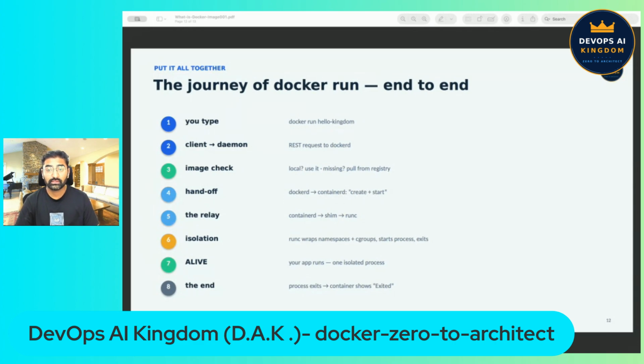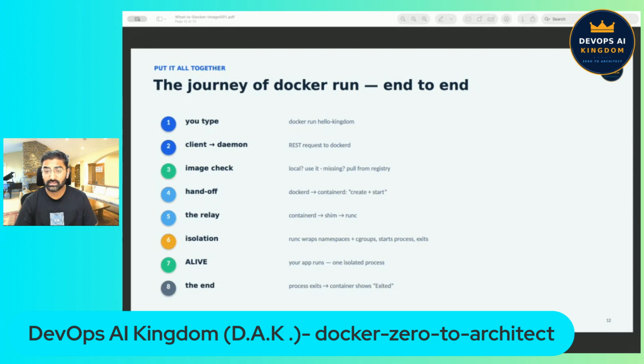Step 4: the daemon hands the job to containerd and says create and start this container. Step 5: containerd spawns a shim, and the shim calls runc. Step 6: runc creates your process, wraps namespaces and cgroups around it, and then exits. Step 7: your application is now running as one isolated process.